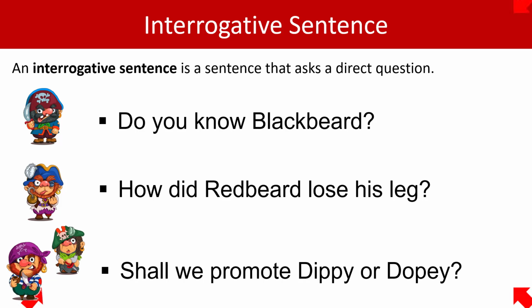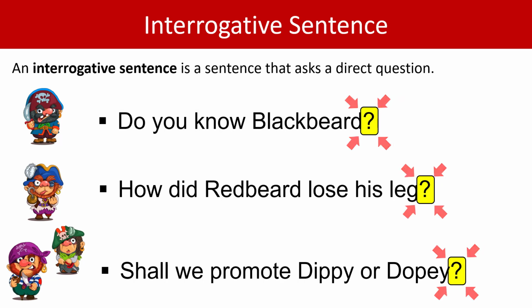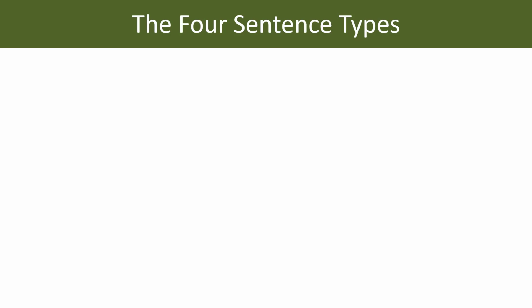Notice that all of these sentences end with a question mark. That is a telltale sign of a direct question, and therefore an interrogative sentence. Here we have 3 examples of an interrogative sentence. But an interrogative sentence is just one of the sentence types. There are in fact 4, and now is a good time to look at them, so we can compare each type with an interrogative sentence.